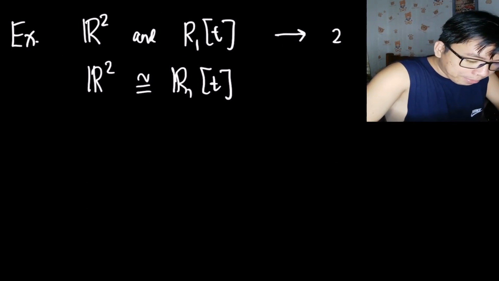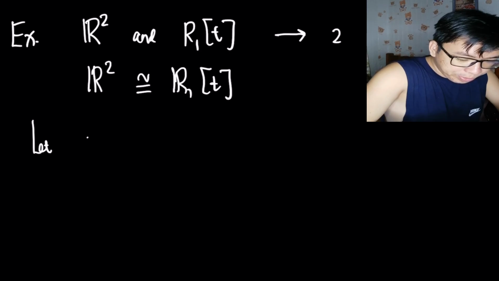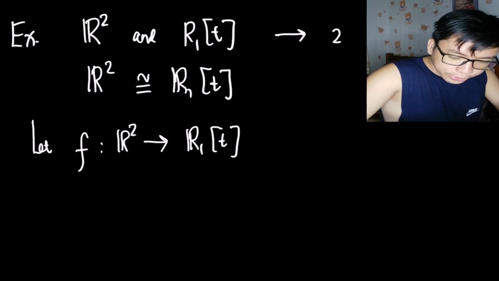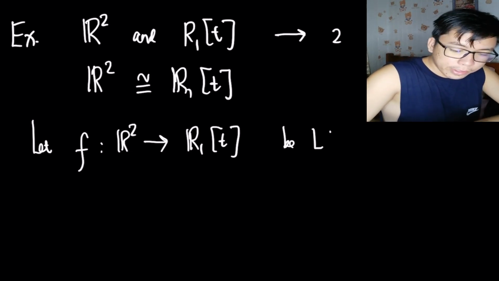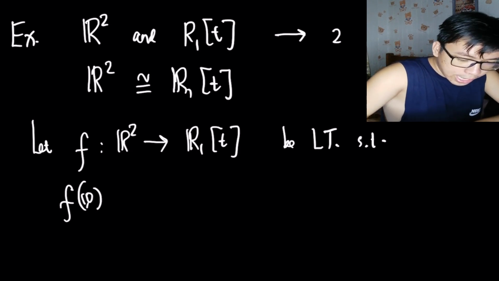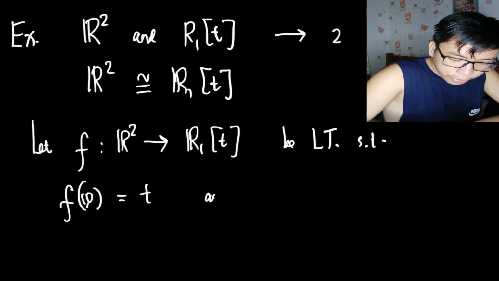So let's consider a mapping. Let F map from R^2 to R_1[t]. This is a linear transformation such that F of (1, 0) is t, and F of (0, 1) is 2t.